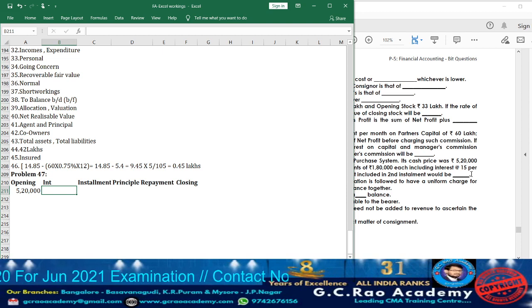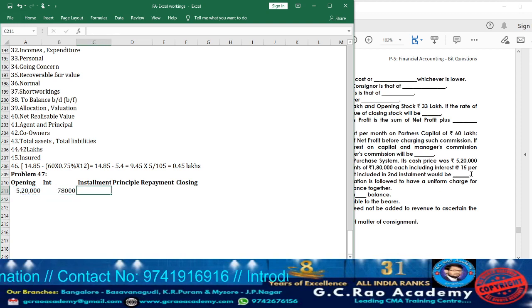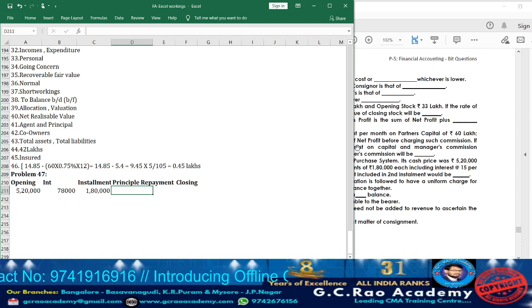Usually, whatever the interest will be paid, it will be calculated on opening value. So 5,20,000 multiplied by 15%. How much interest we are going to obtain? 78,000. And what is the installment they are paying? 1,80,000. Usually, installment will be the total of principal repayment and interest.